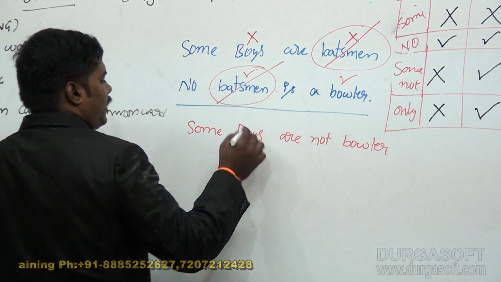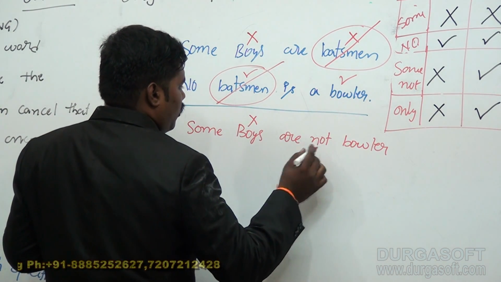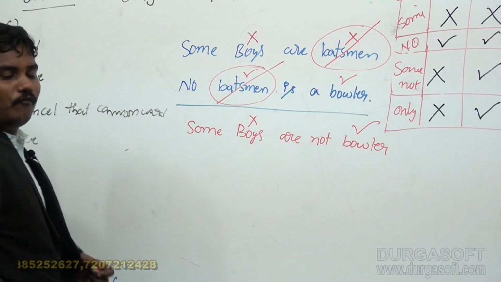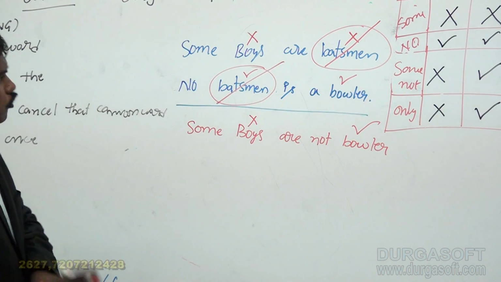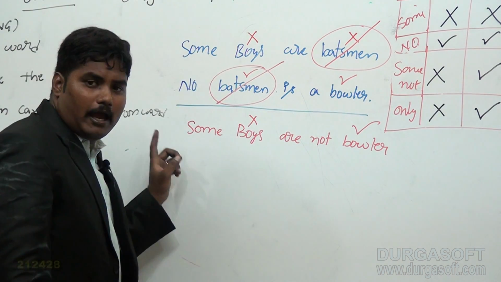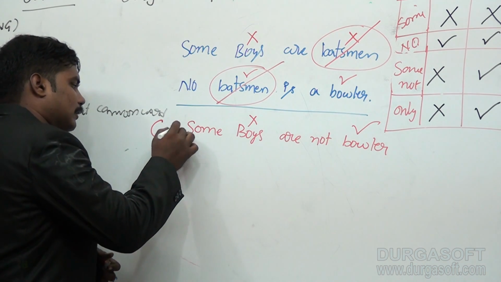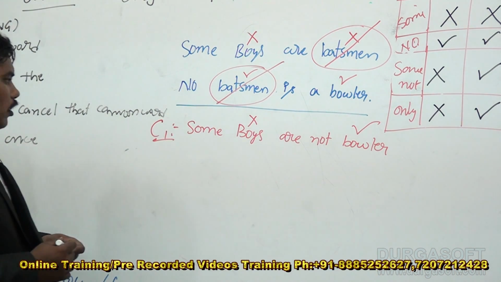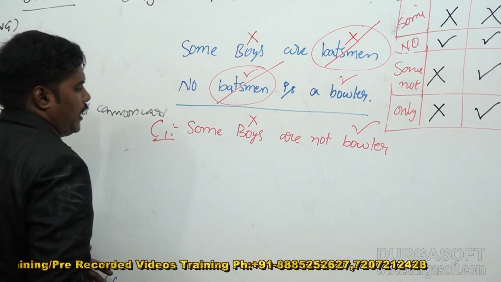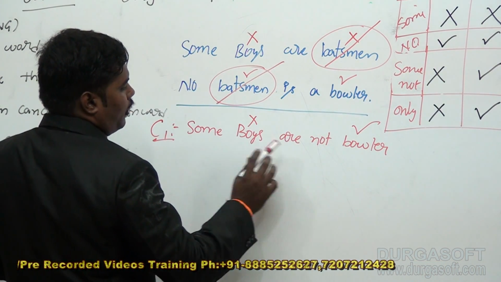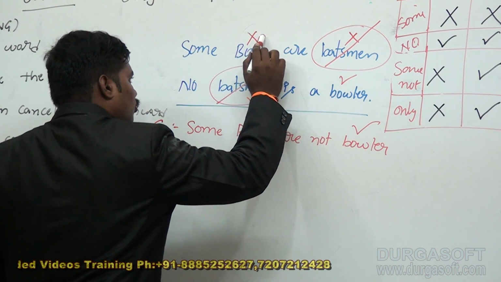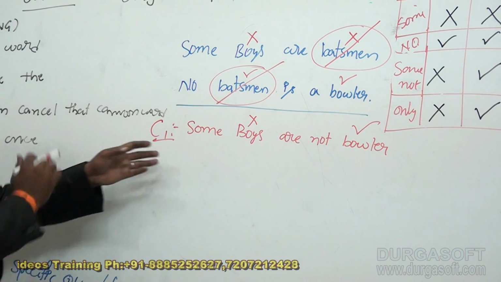That means in some there is no distribution, and in not cases distribution takes place. This is also exhibited here. Without knowing the merging, you can do one thing: if the boys have no distribution, here also no distribution. Directly from the conclusion you can get the answer. Here, in some boys are not bowlers, boys have no distribution and bowlers have distribution. So here is the right answer.